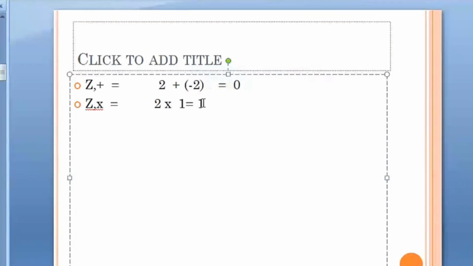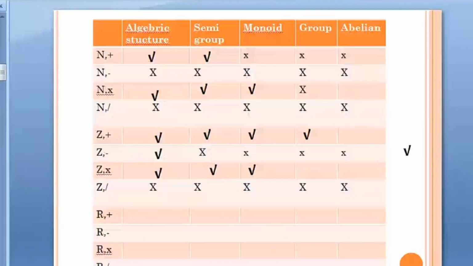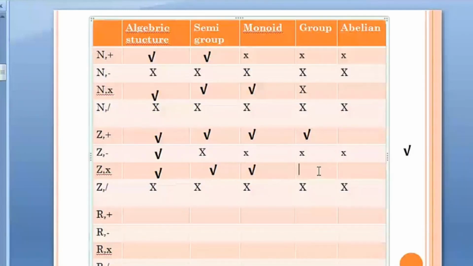Again the same thing, 1/2 we require, that is the inverse element, and then I will get the identity element. But again this is a fraction, and fractions are not a part of the integers.